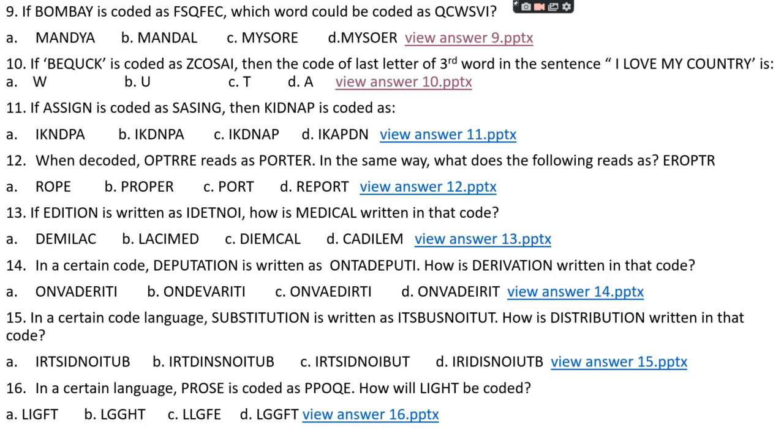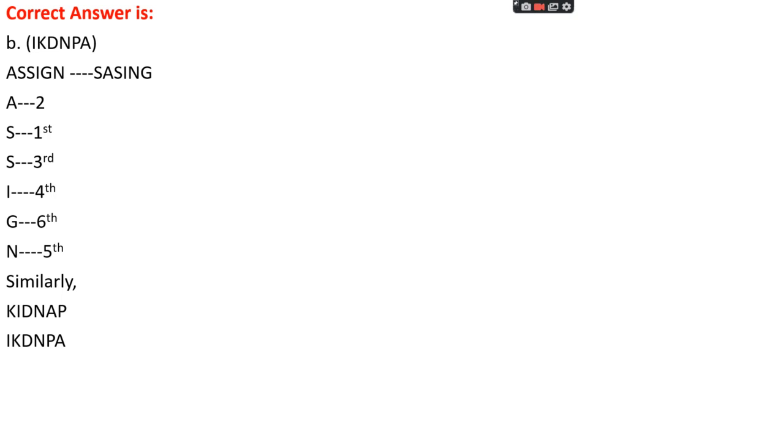Okay. Question number 11. If assign is coded as SASING, then kidnap is coded as? Option A, IKNDPA. Option B, IKDNPA. Option C, IKDNAP. Option D, IKAPDN. The right answer is option B, IKDNPA.